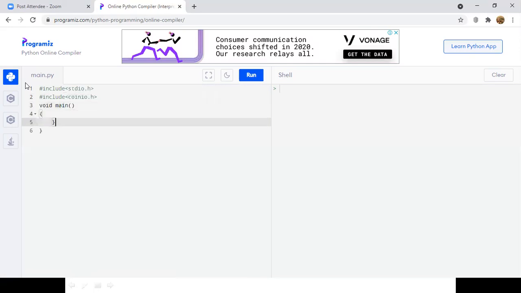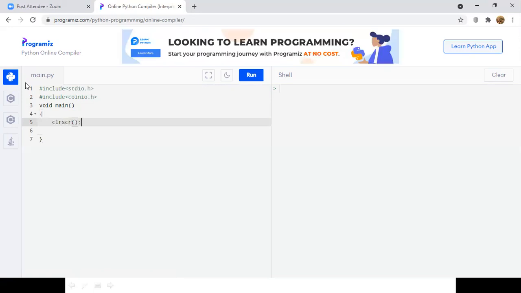Inside the function, I have to write clrscr in order to clear the old output screen. And then in C programming language, if you want to print something on the output screen, we use the printf statement. So I use printf within the braces and within the double quotes, "computer science and engineering". At the end, we use a getch function.